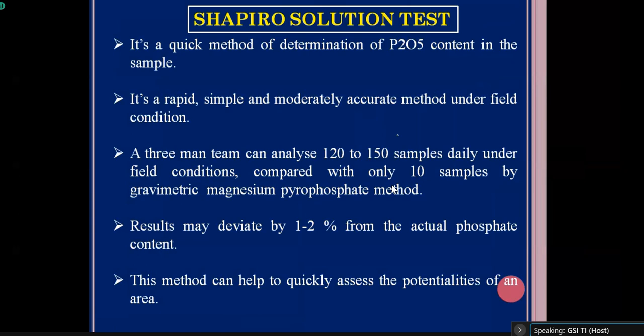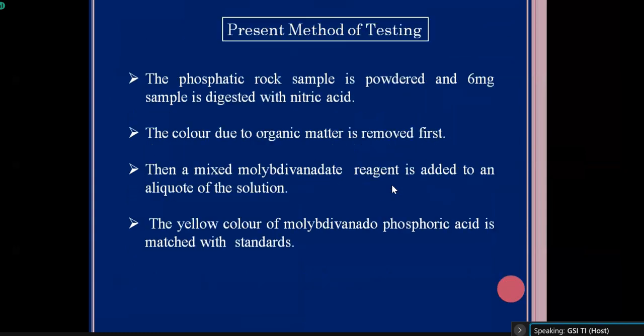Between this visual Sapiro solution test and the laboratory technique, there is not much difference. Only 1 to 2% deviation might be there. But for quickly assessing the possibility of an area, this method is very useful.